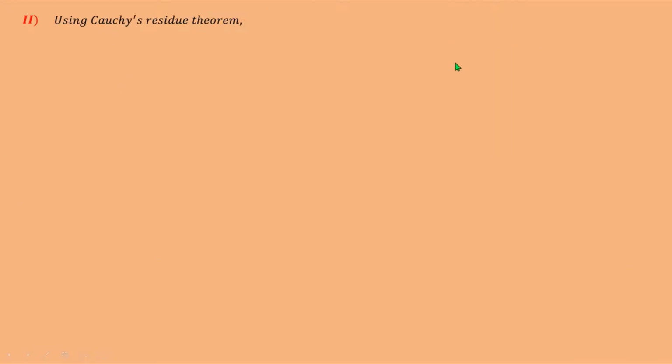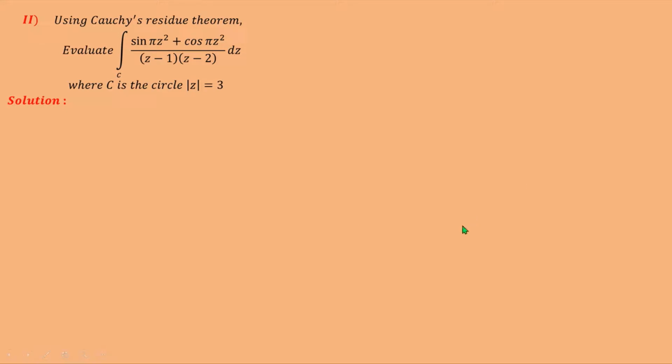Now see the second example. Using Cauchy's residue theorem, evaluate integration over c of sin pi z square plus cos pi z square upon z minus 1 into z minus 2 dz, where c is the circle mod z is equal to 3. Solution. Consider this integrand is f of z. So f of z is equal to sin pi z square plus cos pi z square upon z minus 1 into z minus 2.